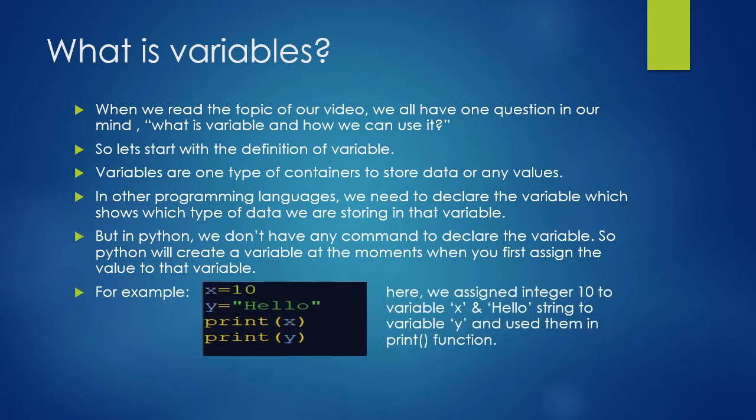For example, x equal to 10 and y equal to "hello". Here x and y both are variables. x is having the value 10, which is an integer, and y is having the value hello, which is a string value. Now if we print x and y, we will get the value of x as 10 and the value of y as hello. Here we don't need to declare which type of data x is storing. It will be taken care of by Python.